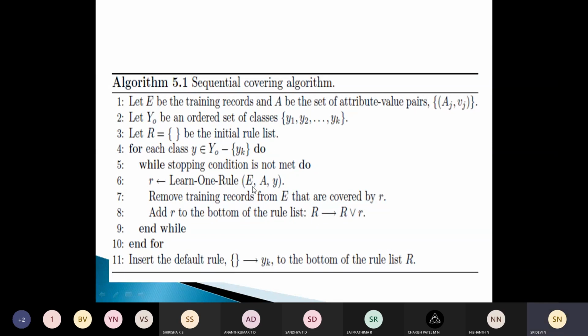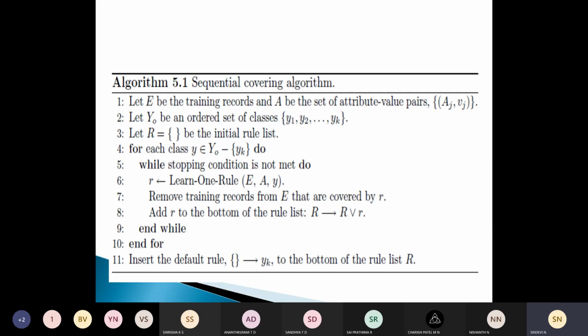A rule is desirable if it covers most of the positive examples and none of the negative examples. So once we bifurcate the training records among different classes, we form a rule, and if that rule covers most of the positive examples, then we keep that rule.